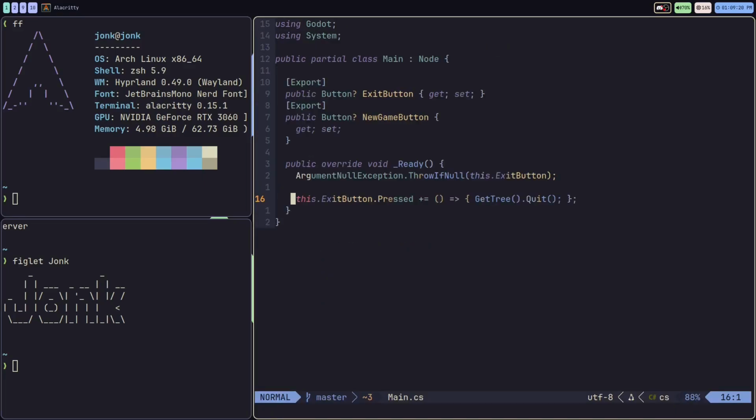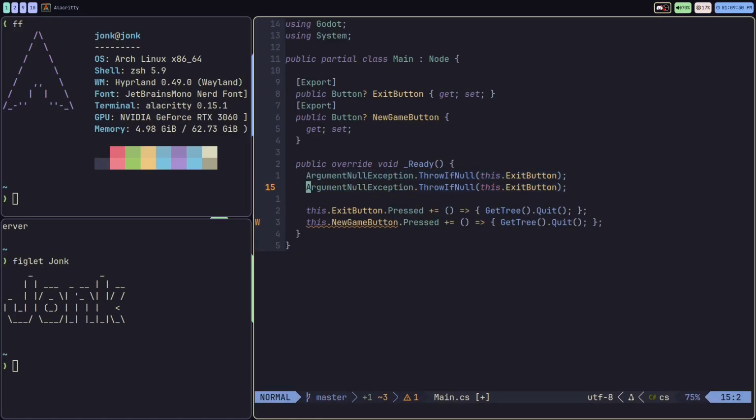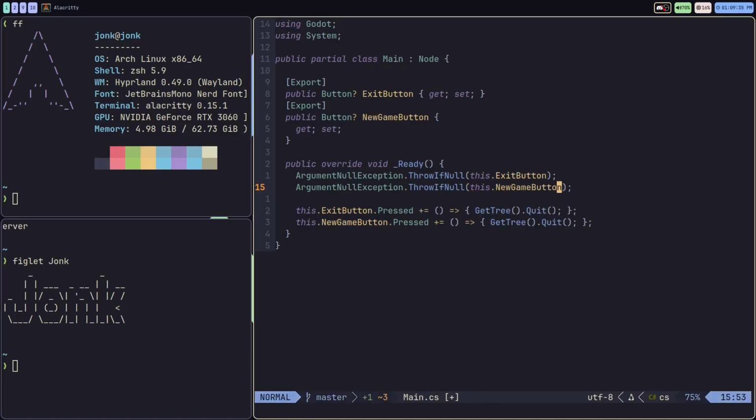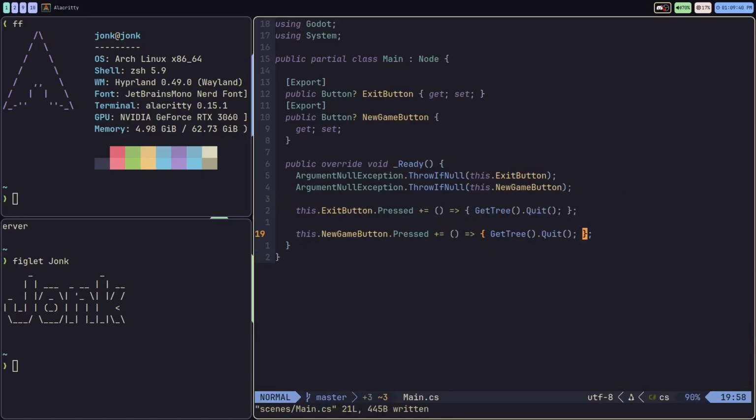We're going to be setting up another button handler, just like the exit button. I'm going to switch this to new game button. I'll add another throw if null exception for the new game button, just to remind me in case I forget to set that in the editor. Let's change what the button press actually does here. We'll just change this up.